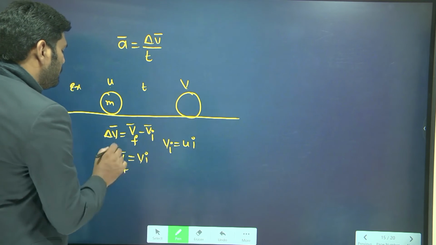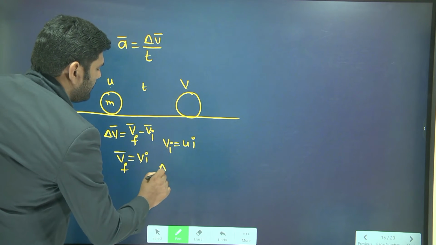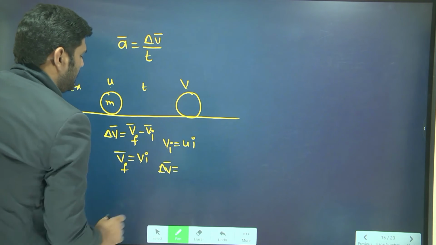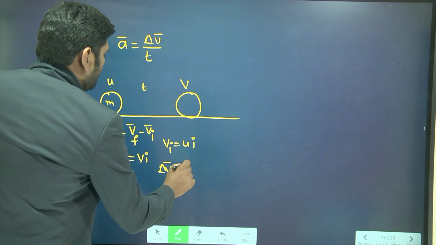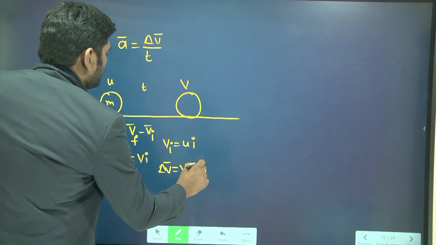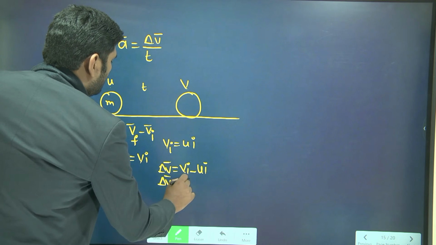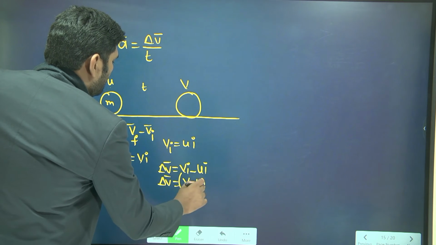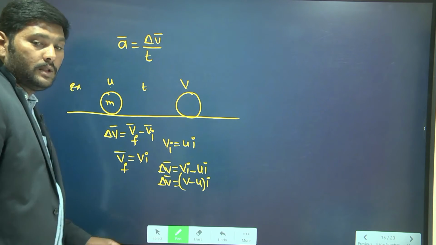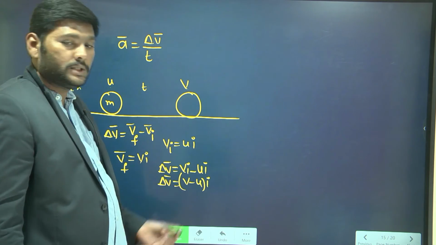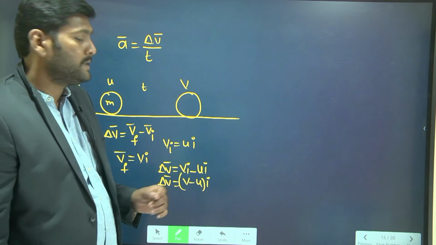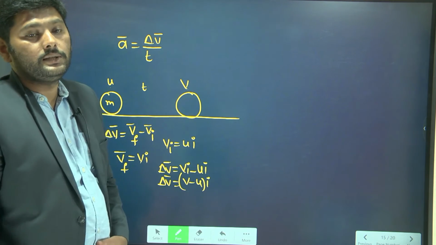Then by using these two, the change in velocity vector is v minus u into i. So here v minus u represents the magnitude of the change in velocity, i represents the direction of the change